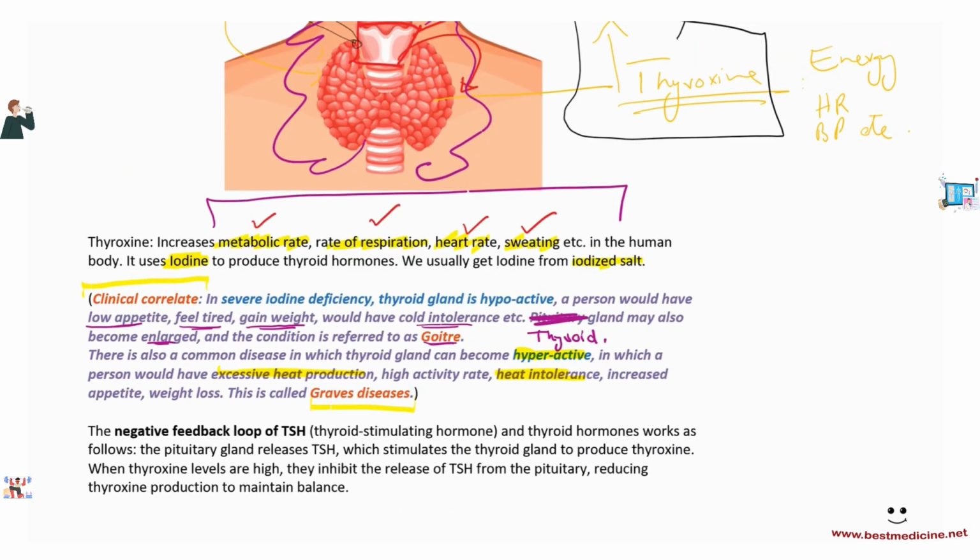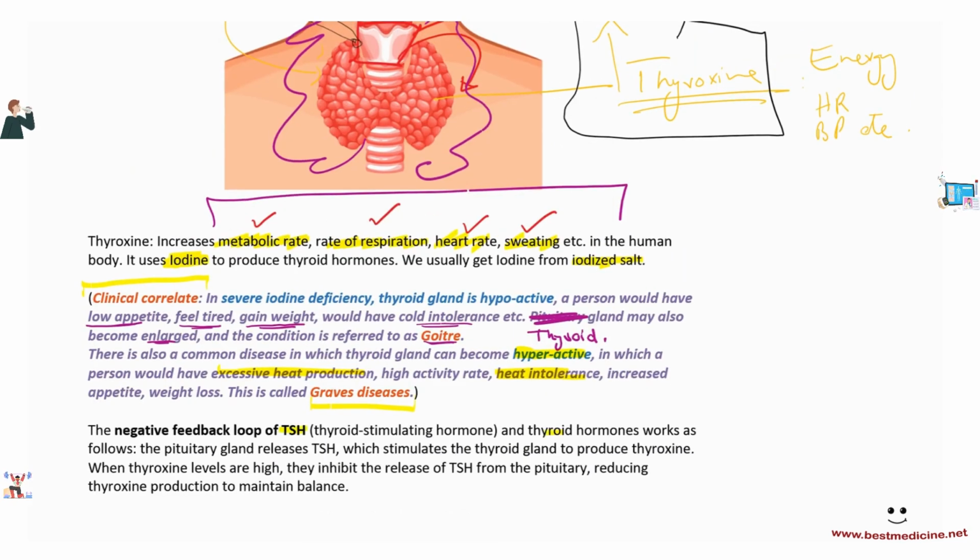So again, the negative feedback loop of TSH and thyroid hormones works as follows. The pituitary gland releases TSH, which stimulates the thyroid gland to produce thyroxine. When thyroxine levels are high, they inhibit the release of TSH from the pituitary, reducing thyroxine production to maintain balance. Okay?